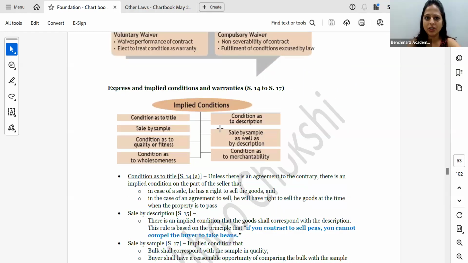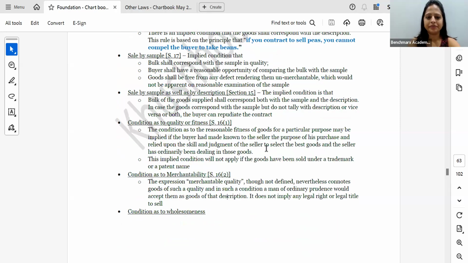What are the implied conditions? Title, sale by sample, sale by description, sample as well as description, quality of fitness, denture example, wholesomeness, typhoid germs example, condition as to merchantability, the size of the T-shirt example.